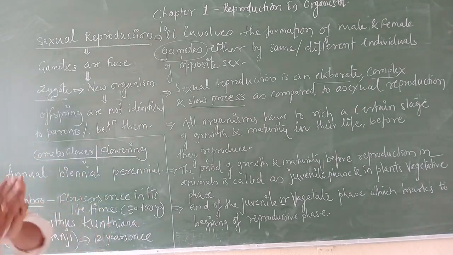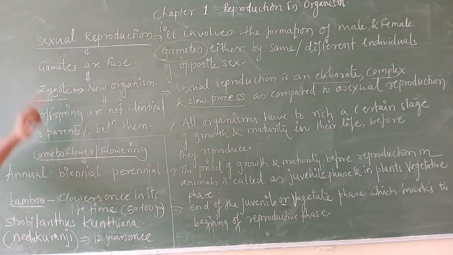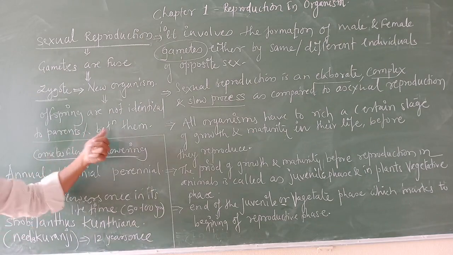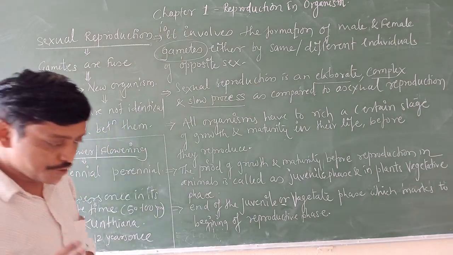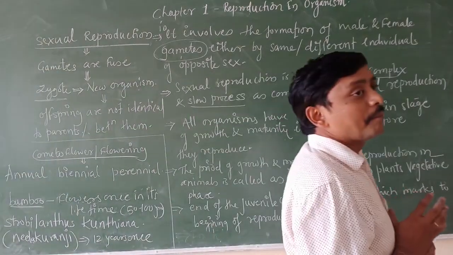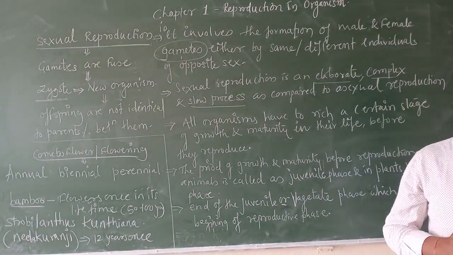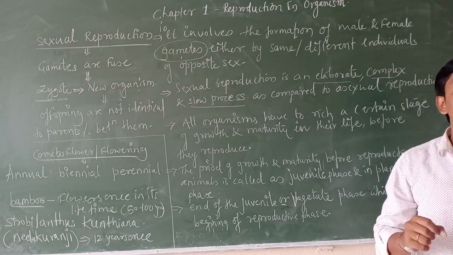But in sexual reproduction, what is going to happen? The offsprings are not identical to the parents or in between them. In sexual reproduction, whatever offsprings are going to be produced...